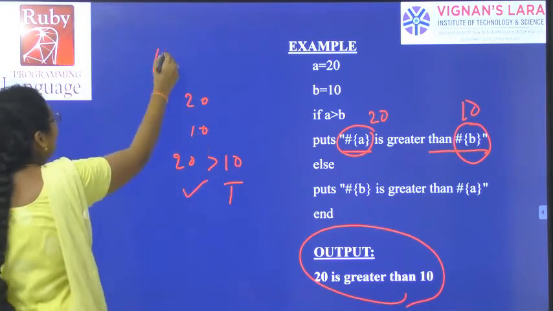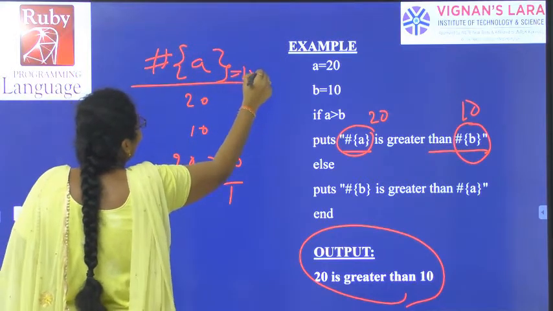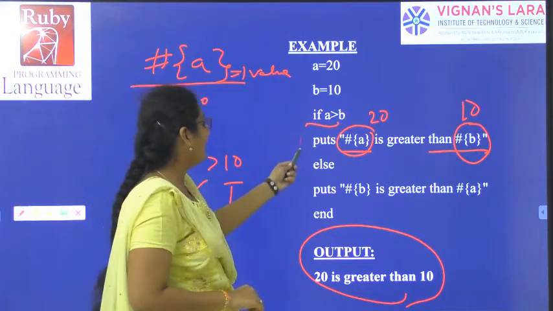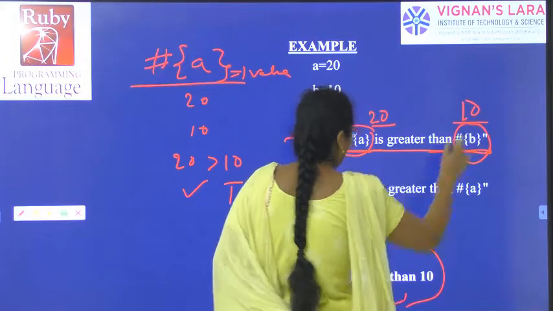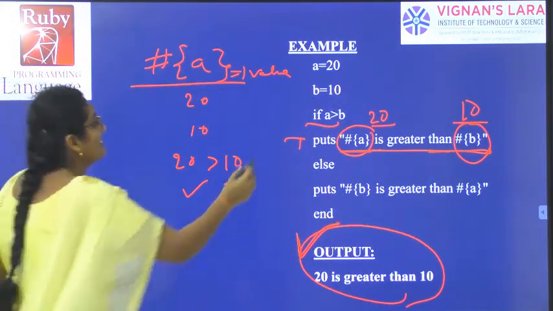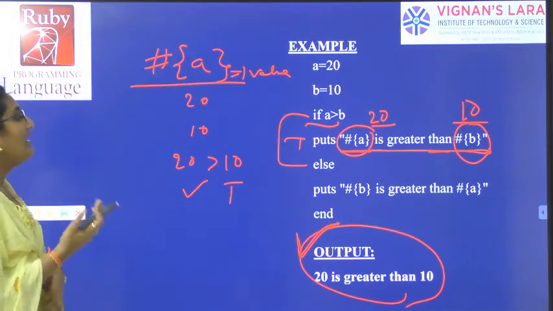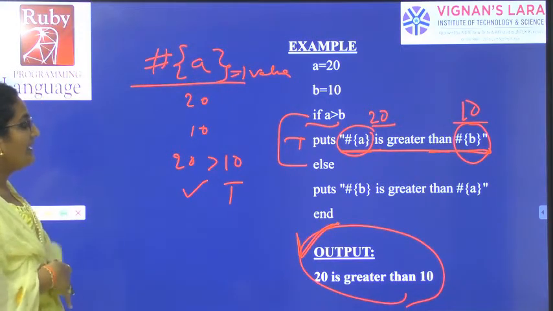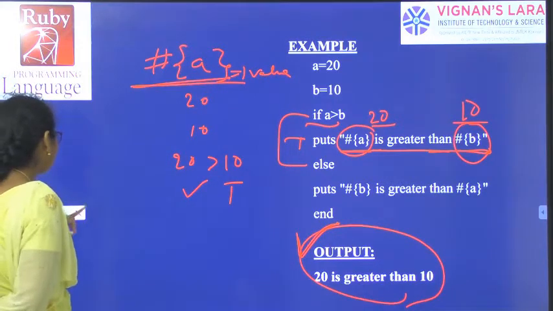If you use the hash symbol and curly braces for a variable, we'll get the value of that variable. So after checking A greater than B, when the condition is true, I get 20 is greater than 10. That will be the output of my program for the if-else statement. This is the example program for the if-else statement. In that we have simple logic for comparing two integers, and I am printing 20 is greater than 10 using the hash A value.